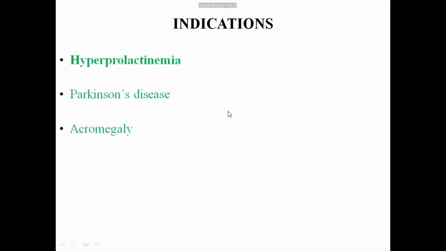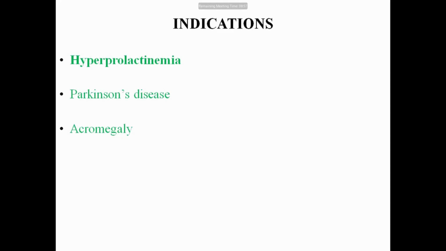Now, indications, as we have already discussed earlier. What are the indications of the prolactin inhibitors? Number one is hyperprolactinemia, because it results in galactorrhea, infertility, and amenorrhea in the female, and loss of libido and infertility in the male. So, for the treatment of those conditions produced by hyperprolactinemia, we need to give the prolactin inhibitor.